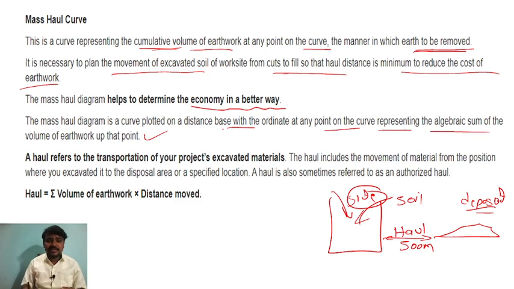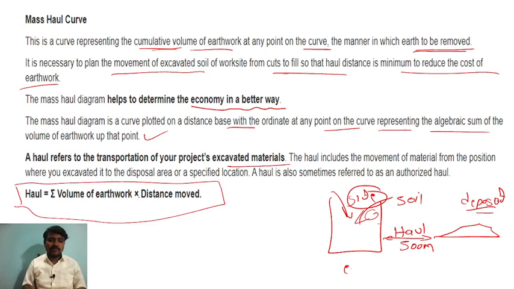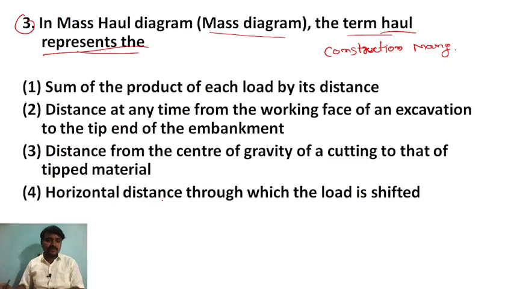Right? So we can say that the plot is distance, with the ordinate at a point on the curve representing the algebraic sum of the volume of the earthwork. And haul refers to the transportation of your project excavated material. Simple. Haul refers to your material being transported from one place to another place. I have explained already in this example. This is a site and this is a disposal site. And haul is nothing but the summation of volume of earthwork into distance moved. So this is haul. So the answer for this question is the horizontal distance through which the load is shifted.